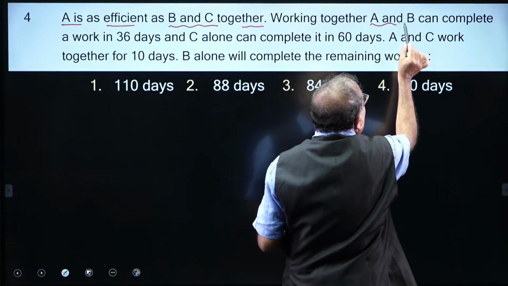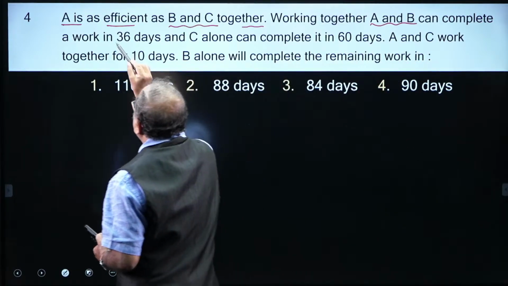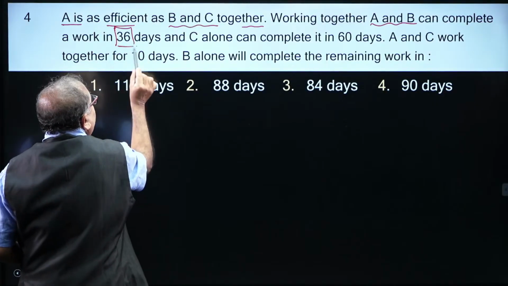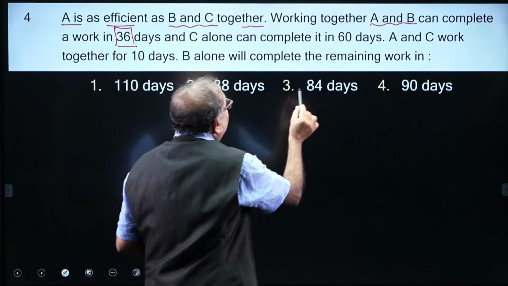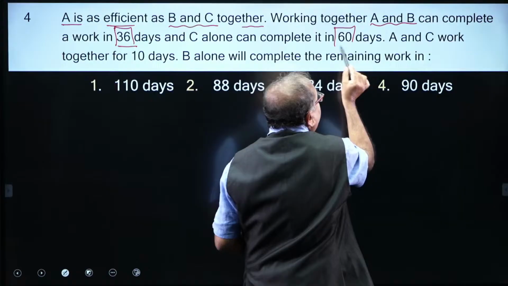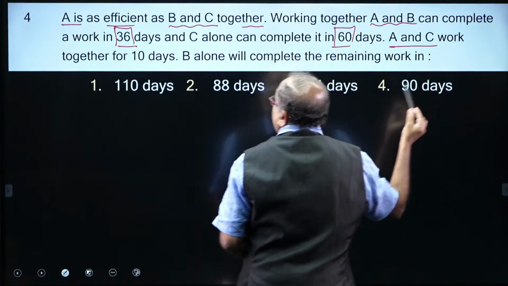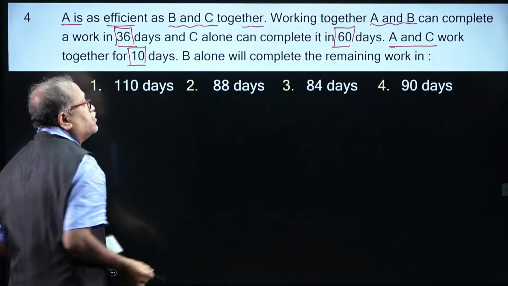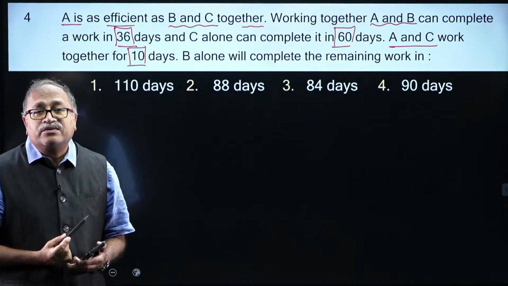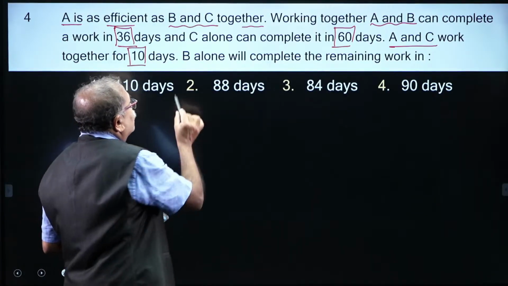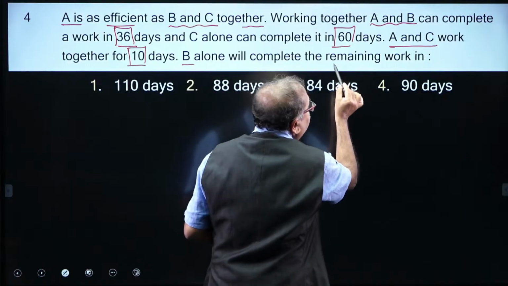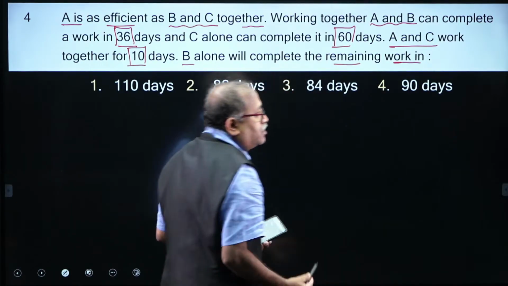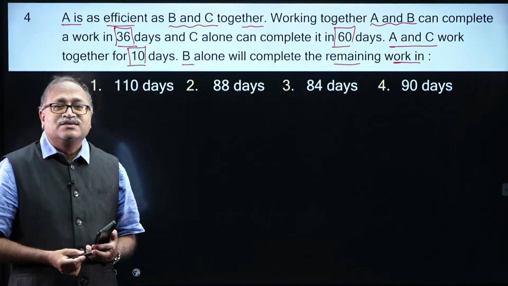Working together, A and B can complete the work in 36 days, and C alone can complete the work in 60 days. A and C work together for 10 days. This is additional information. Now, B alone will complete the remaining work in how many days?